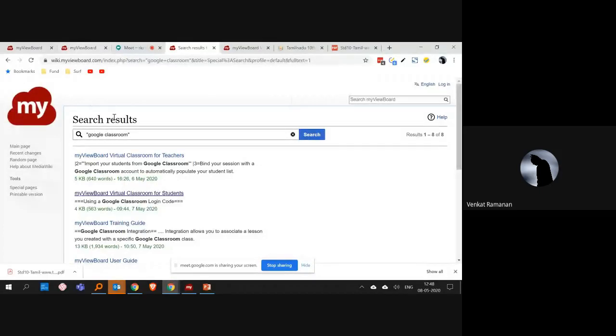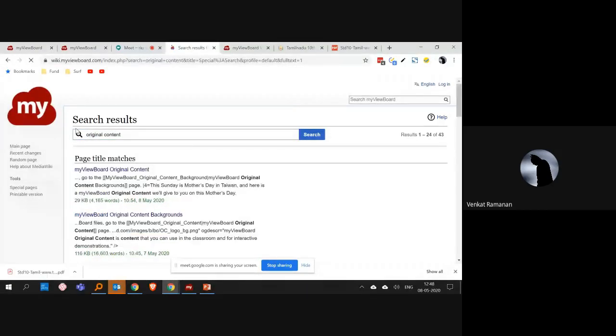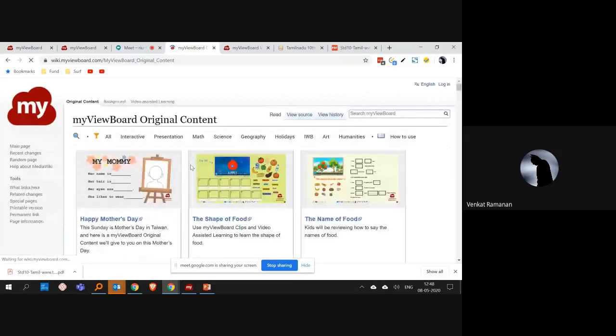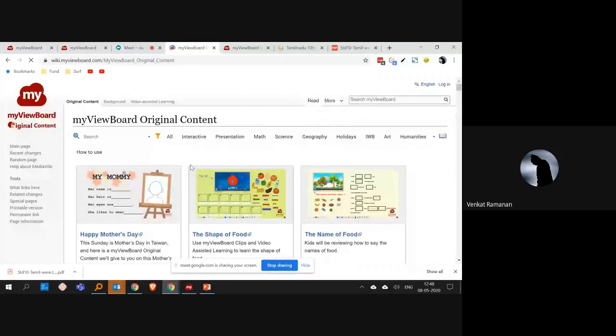Here we have something called original content. As a teacher, I was explaining how you can create your own classes, but sometimes you can also download the entire lesson done by some other teacher. For example, you are teaching the Pythagoras theorem tomorrow in your classroom, and you need not sit and prepare that lesson because it's a very common format and there are multiple sources available on the internet. One teacher in France would have done all that in detail. So you can save your time as well as the students' time by just downloading that.